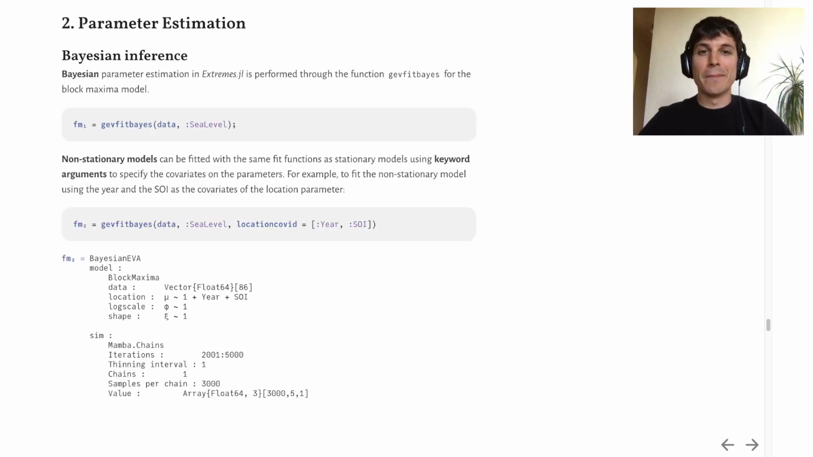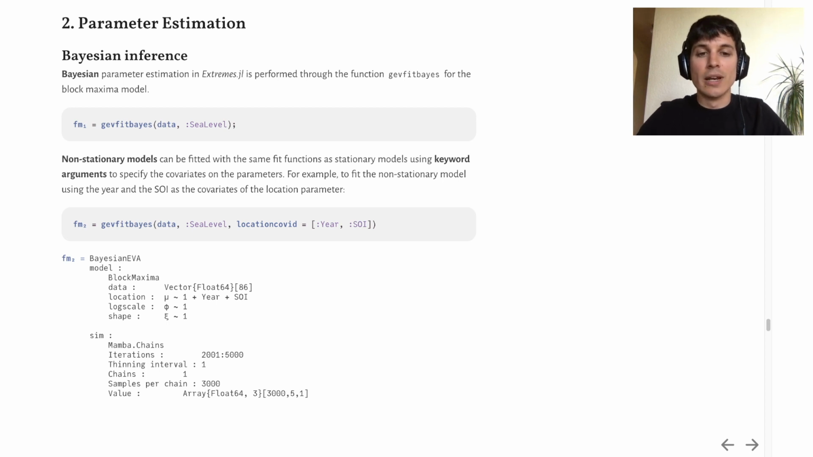Now, to estimate the parameters under the Bayesian paradigm, we use the gevfitbayes function for the block maxima model. Non-stationary models can be fitted with the same fit function using keyword arguments to specify the covariates on the parameters. For example, to fit the non-stationary model using the year and the Southern Oscillation Index as the covariate on the location parameter, we simply add the keyword argument locationcovid to the gevfitbayes function.